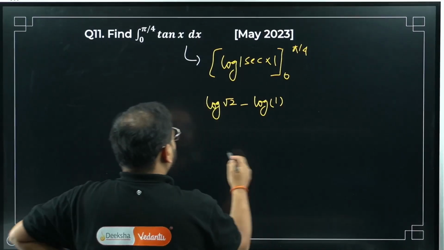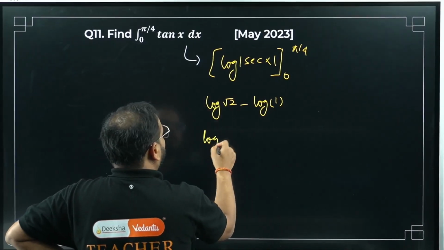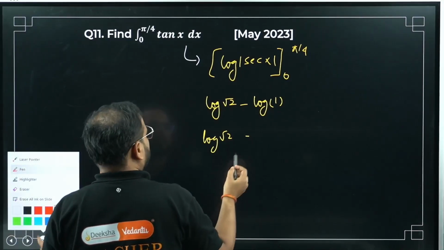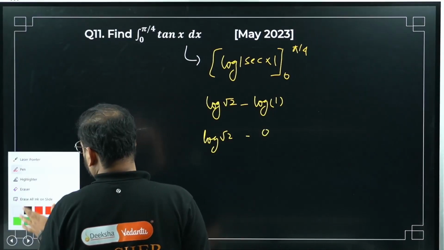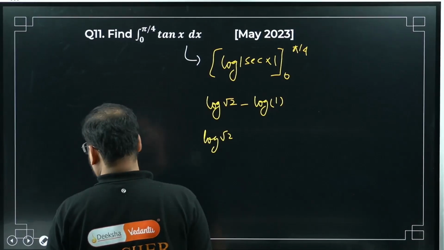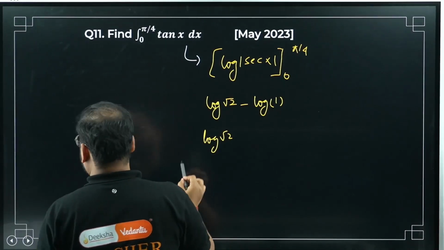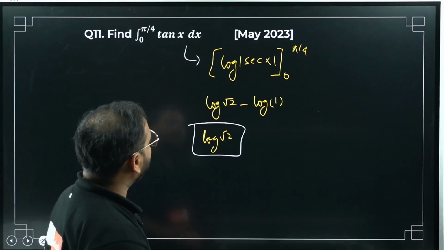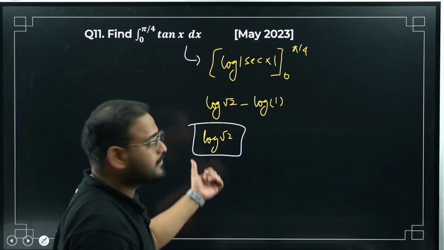Log 1 is 0, so I can just ignore this. And this is my answer: log root 2. Correct now? Yes.